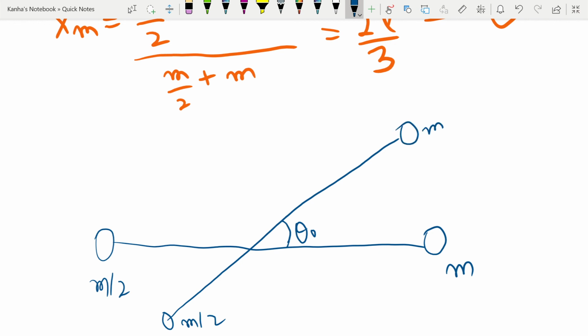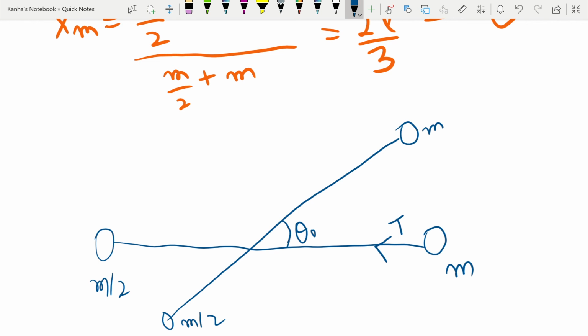Now let's consider the mass m. There will be a tension on this mass in this direction, and this tension will provide the centripetal force as well.